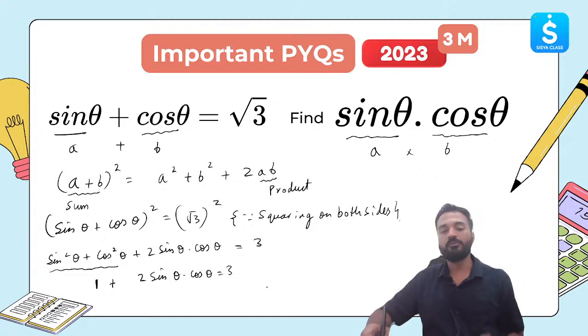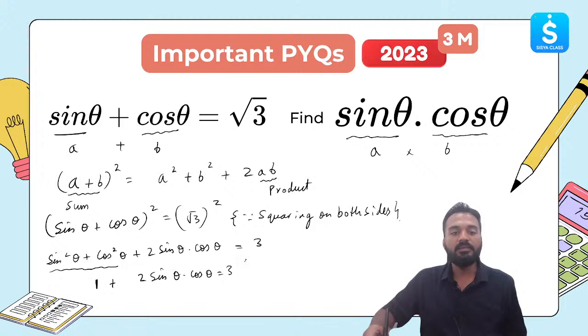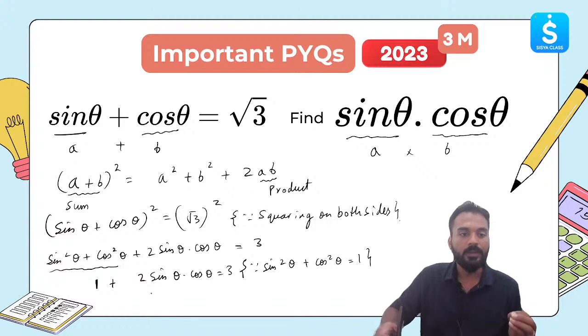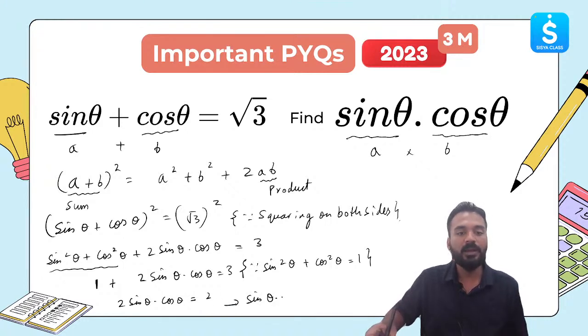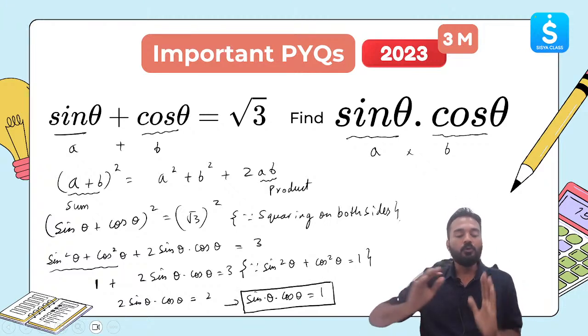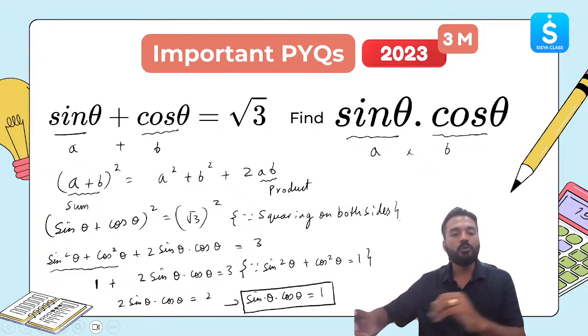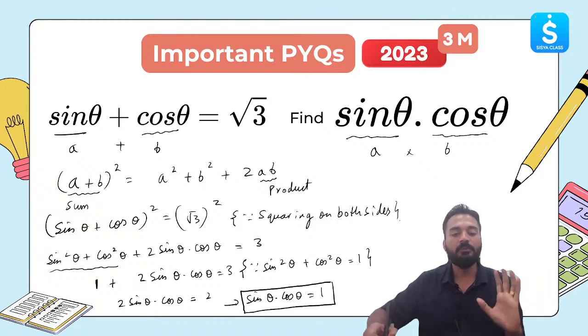What is the reason for this? The reason you have to mention is sine square theta plus cos square theta is equal to 1. Now 2 sine theta multiplied by cos theta will become 3 minus 1, which is 2. So sine theta cos theta will become 2 divided by 2, which is 1. Clear? So 1 is the answer.